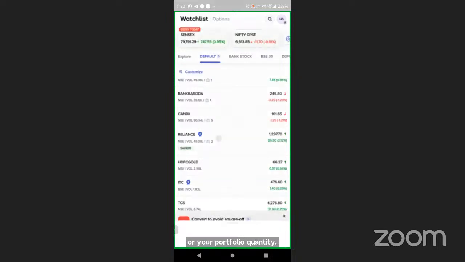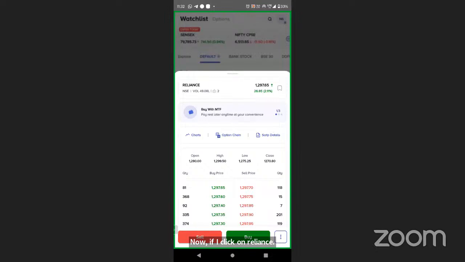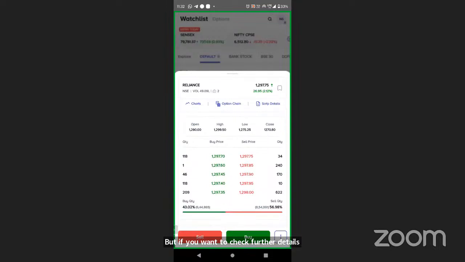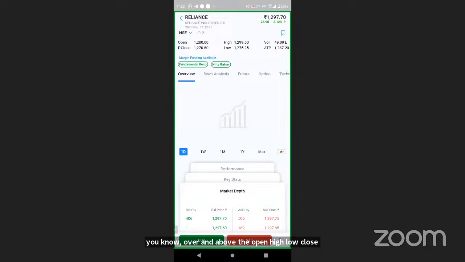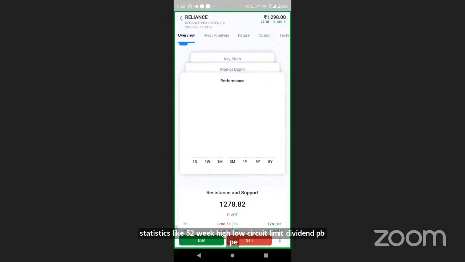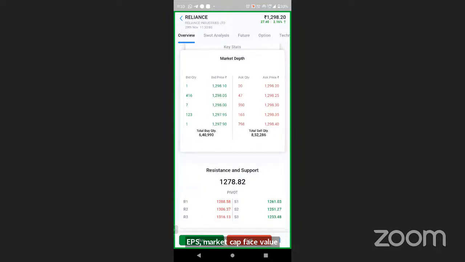These four things you can track from the watch list itself. Now, if I click on Reliance, this is the mini quote page where, if you want to trade and you are in a hurry, you just click on the buy or sell button and you will be able to trade. But if you want to check further details over and above the open, high, low, close, you go to the scrip details and you will have the complete information. You will be able to see the market depth, key statistics like 52-week high, low, circuit limit, dividend, PB, PE, EPS, market cap, face value, 1 day to 5 years performance, support, and just below this, the support and resistance levels.